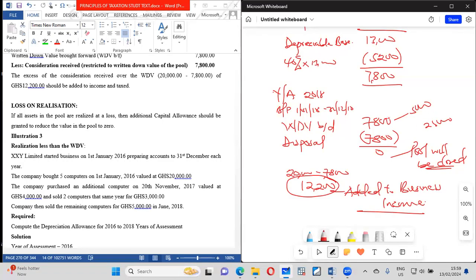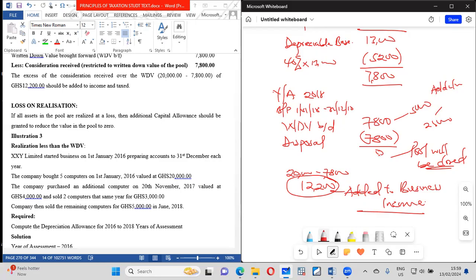If there is a loss of about 2,800, you take that loss as an additional capital allowance, so that you will still dissolve the pool to zero.